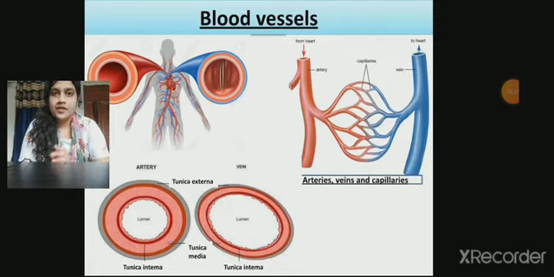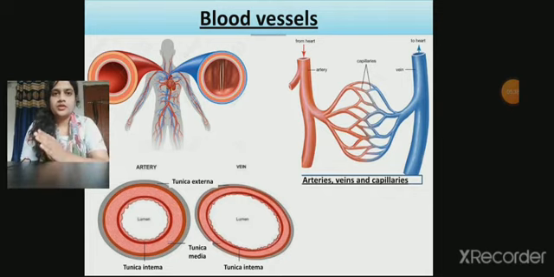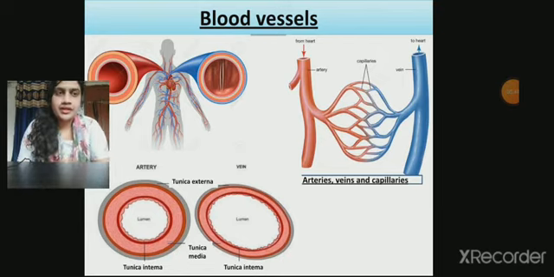Arteries carry the oxygenated blood away from the heart to the organs, while the veins carry deoxygenated blood from the body organs to the heart. If we see the cross section or transverse section of the artery and vein, both have three major layers: tunica externa, tunica media, tunica intima. If we see the differences between them, the artery's lumen is very narrow, while the lumen of the vein is wider. Also, the tunica externa of arteries is thicker than the tunica externa of the vein.